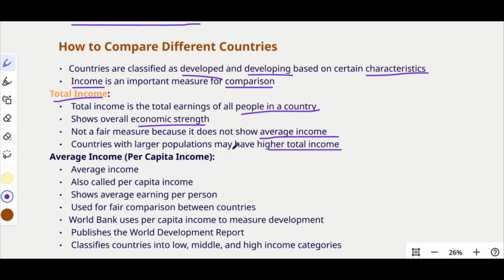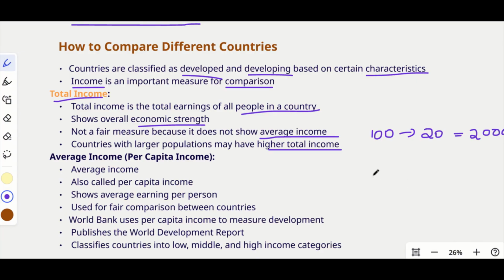So, for example, let's take a country with 100 people, and each of these people earns around 20 rupees per day. So what is their total income? It will be 2000, right?